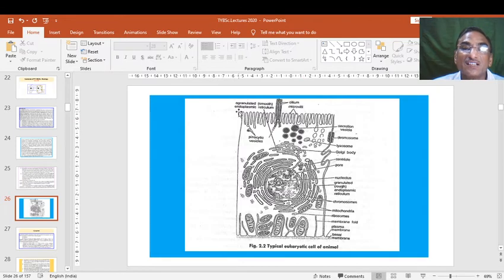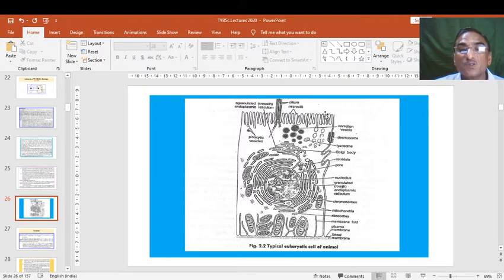Then granulated, or we can say smooth endoplasmic reticulum, whereas these are the rough endoplasmic reticulum, where the dots are there, or we can say ribosomes are attached, like granules are attached on the membrane. This is the smooth endoplasmic reticulum, SER we can call it, and this is RER, rough endoplasmic reticulum. So this is the rough granular material attached to the surface.